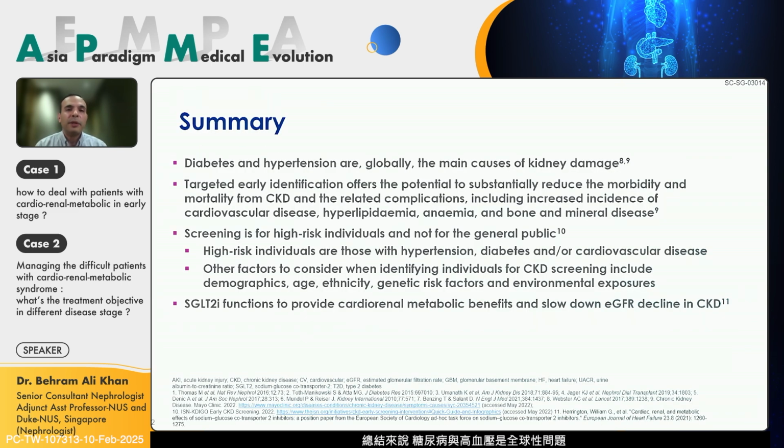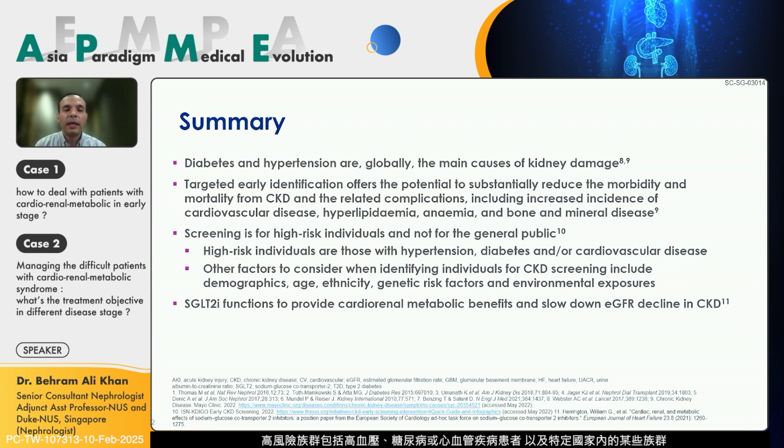So in summary, diabetes and hypertension are global. They are the main cause of kidney damage. Targeted early identification, early being key, offers a potential to substantially reduce the morbidity and mortality for chronic kidney disease and related complications, including increased incidence of cardiovascular disease, hyperlipidemia, anemia, and bone and mineral disease. Screening is for high-risk individuals and not for the general public. And the high-risk individuals are those with hypertension, diabetes, or cardiovascular disease, or certain demographics which are specific to each country.